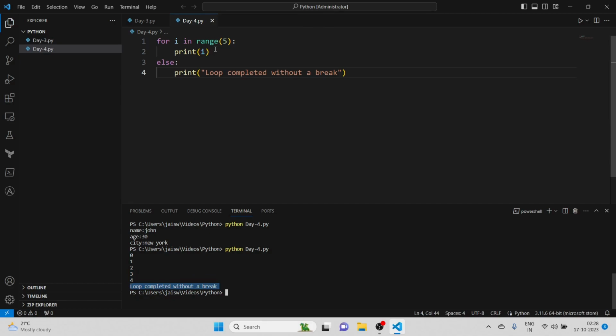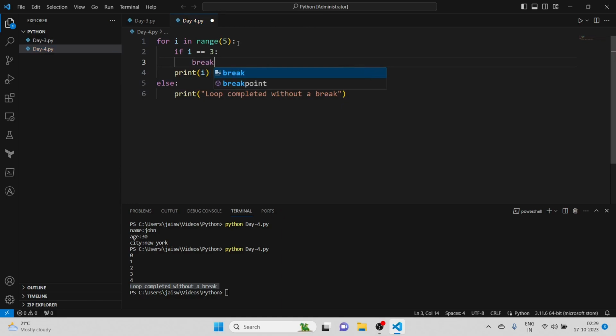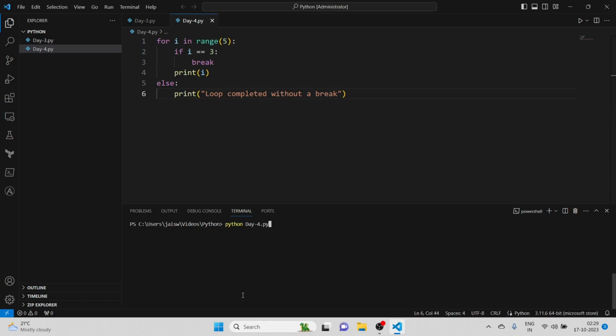If for example we have a certain condition, if i equal to, let's say, 3, in that case I want a break, so we will put the break. We have put the break. Let me save this, and if I run this now, since there was a break statement inside the for loop, our else statement won't be running.